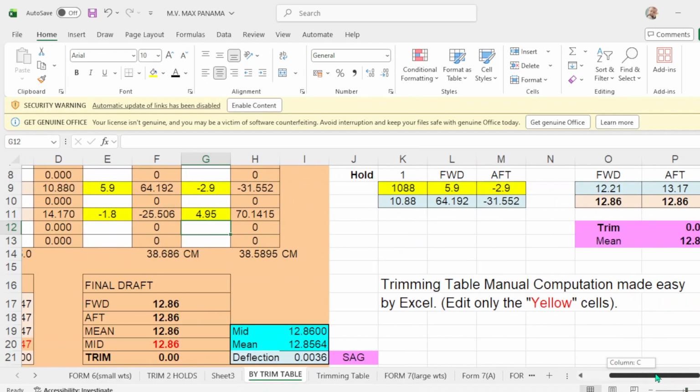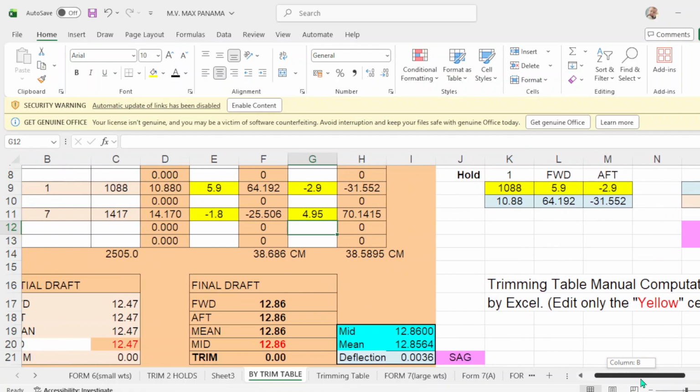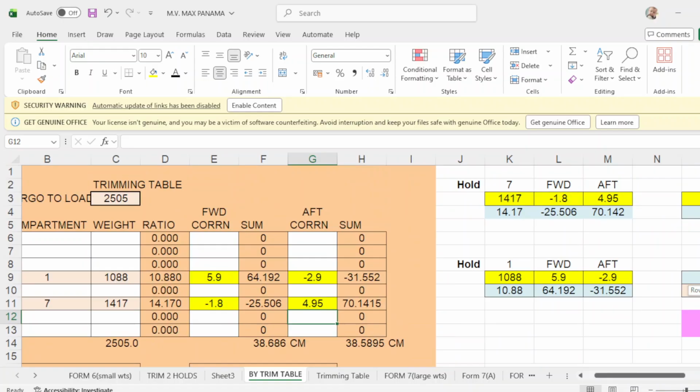Now there's another way of computing this one: the trim table. Since you want to load in hold number 1, so hold number 7, you will have a good trim before loading in hold number 1. So hold number 7 is 1417. The forward correction is negative 18. Up correction is 4.95. And number 1 is 1088. Forward correction is 5.9, your up correction is negative 29.